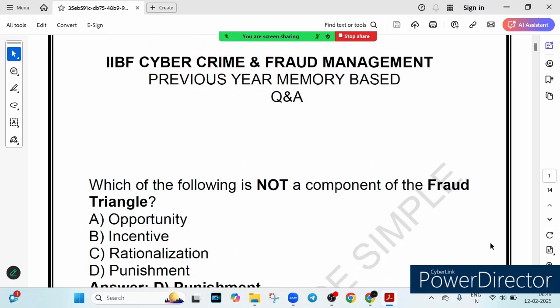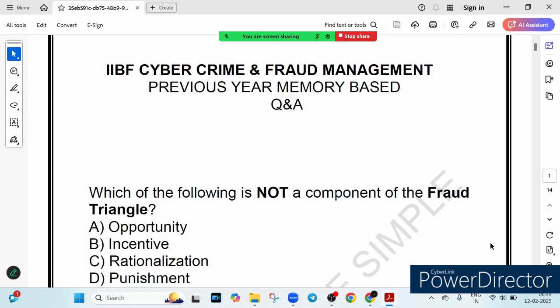You can see: which of the following is not a component of the fraud triangle? The options given are A, opportunity, B, incentive, C, rationalization, and option D says punishment. Take a second to think about it. I hope you got your answer. So let's explain each option one by one.